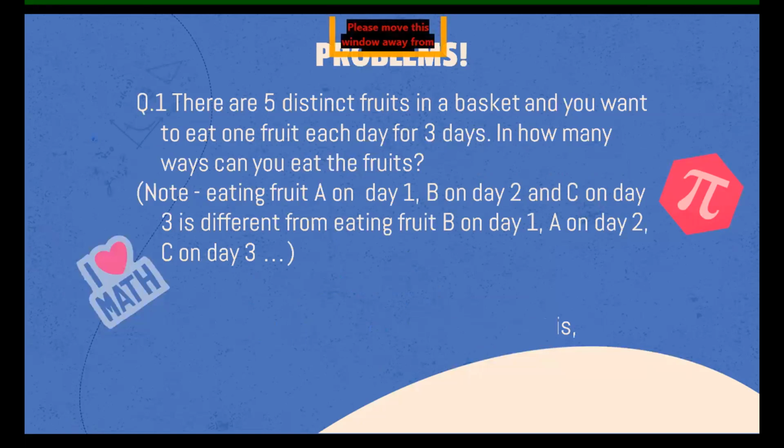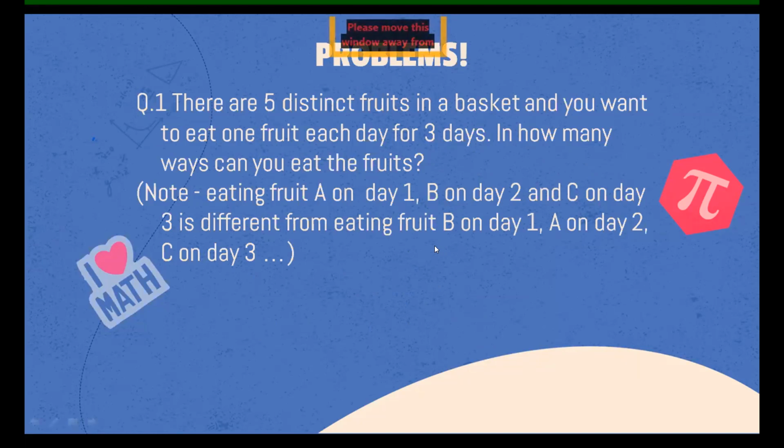There are 5 distinct fruits in a basket, and you want to eat 1 fruit each day for 3 days. In how many ways can you eat the fruits? Here clearly the order matters, right? So you eat a pear on day 1, a banana on day 2, and an apple on day 3 is not the same as eating an apple on day 1, banana on day 2, and pear on day 3. So how many ways can you eat the fruits?